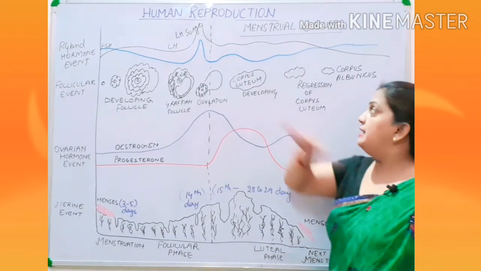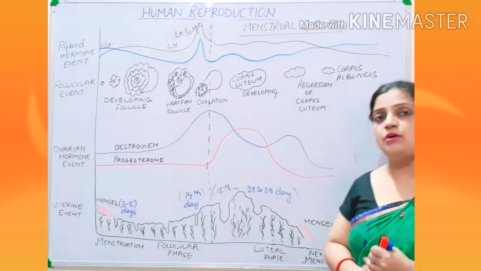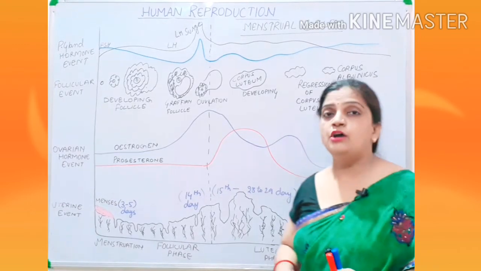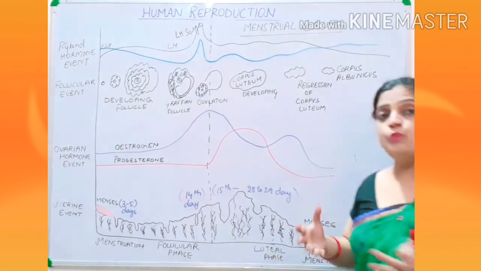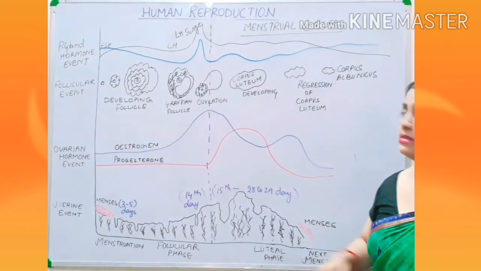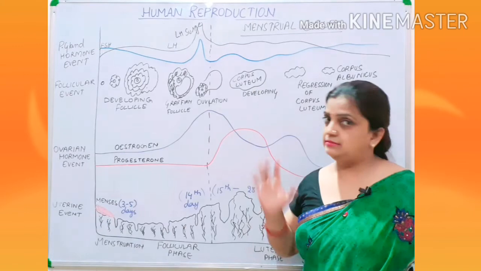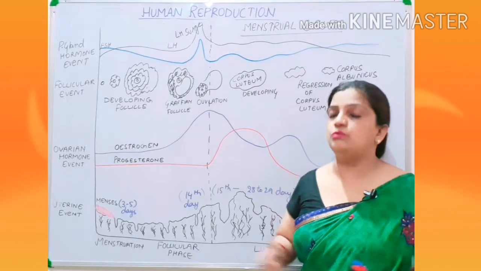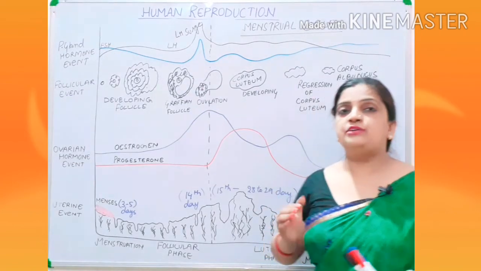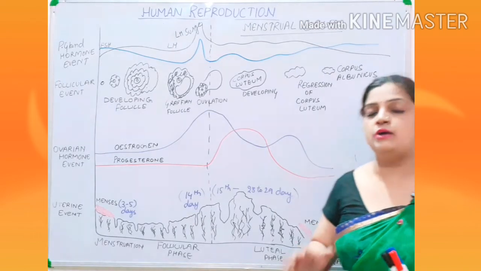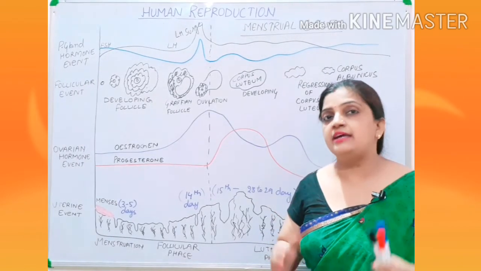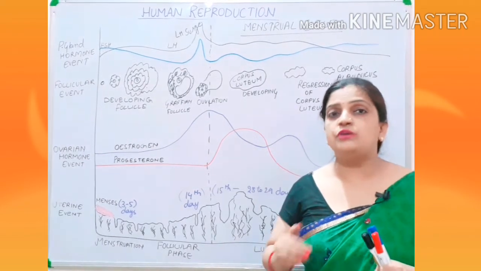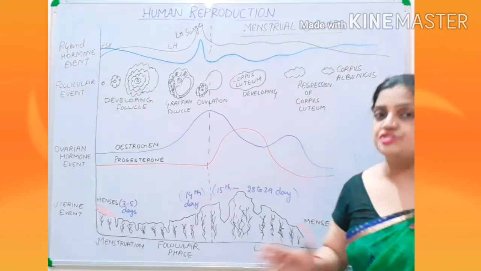Now it is not necessary that sperm will always be available in the oviduct. So when sperm is not available, what will happen to the secondary oocyte? The secondary oocyte will degenerate. Children, if you remember, I told you that this secondary oocyte, or the ovum or the egg, inside the oviduct waits for the sperm for about 24 hours so that fertilization can take place. But within those 24 hours, if sperm is not available, then destruction is going to take place.